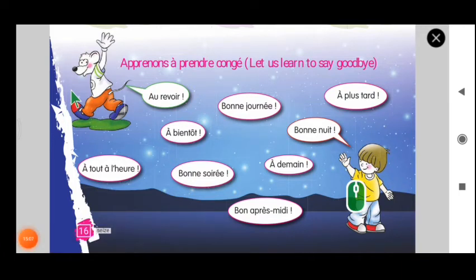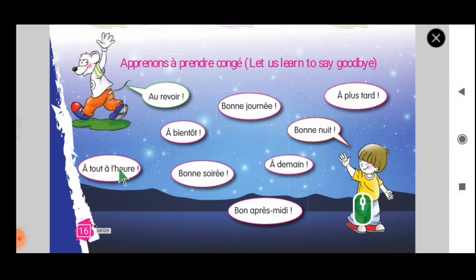So first one is au revoir, à bientôt, à demain, bonne journée. So these four things we already saw.